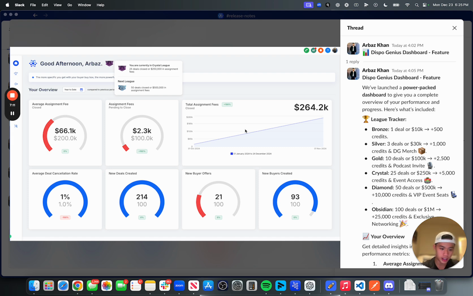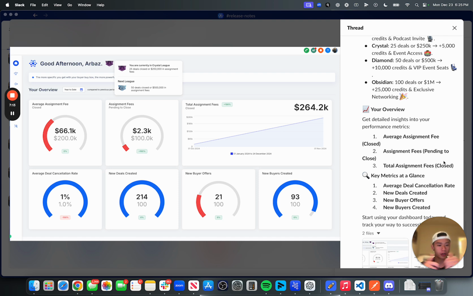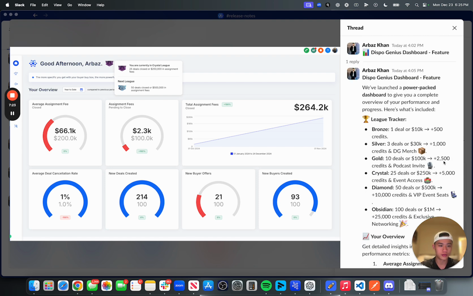You can see the league you're in, and you can also see all of your KPIs. I've studied each of these KPIs individually. These are the most important KPIs that a wholesaler should know. And there you go. That's all your key metrics. And we're doing a lot more work in this area as well. Badges are coming, so you can have individual badges, which I think are really cool. It's kind of like Call of Duty, individual achievements, super cool achievements. So yeah, that is the dashboard.